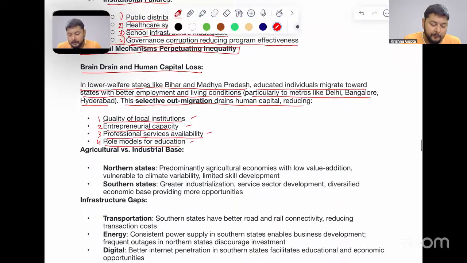Okay. Now, next is agricultural versus industrial base. The northern states are predominantly agricultural economies with low value addition, vulnerable to climate variability, and skill development is also limited in those regions. While in the southern states, there is greater industrialization.